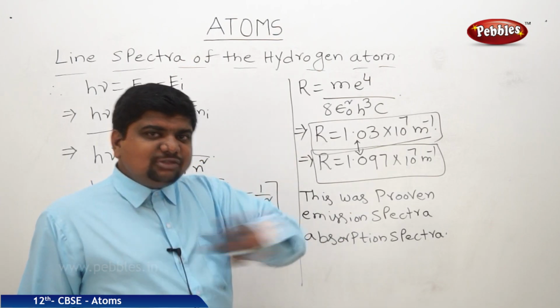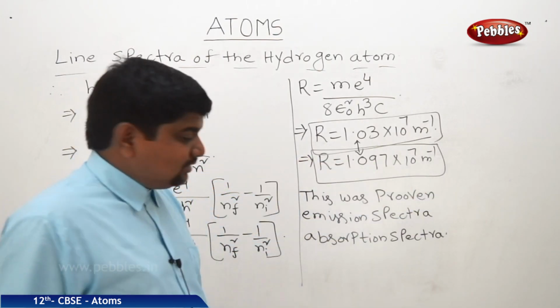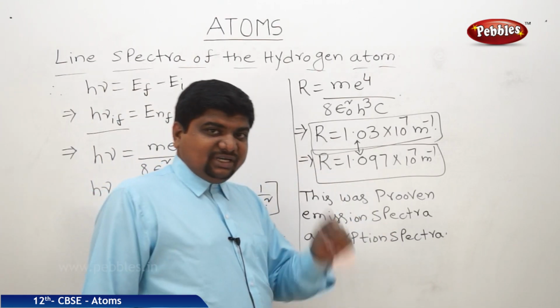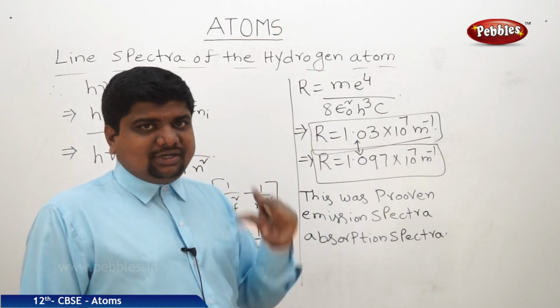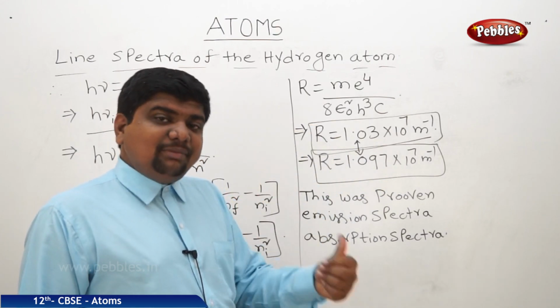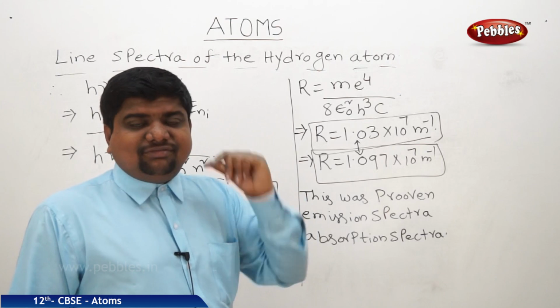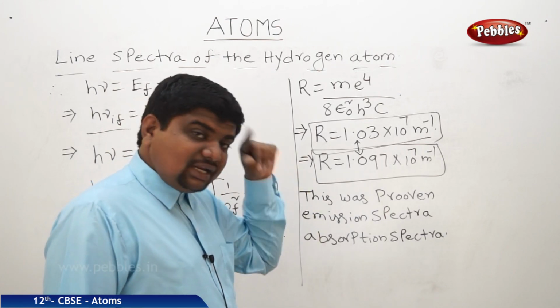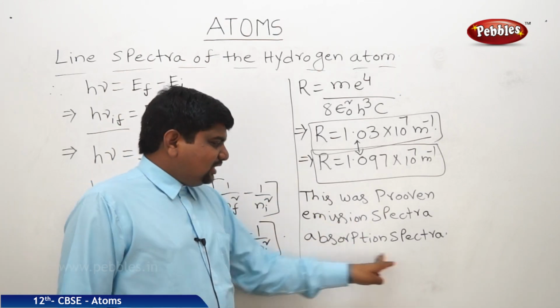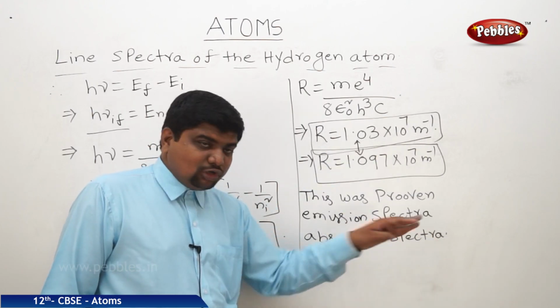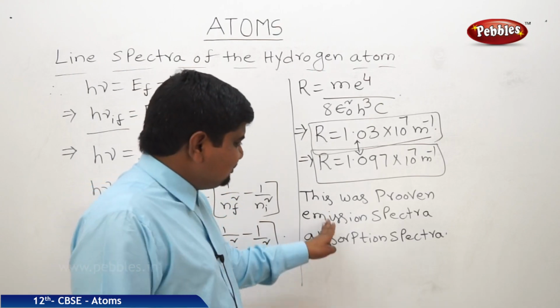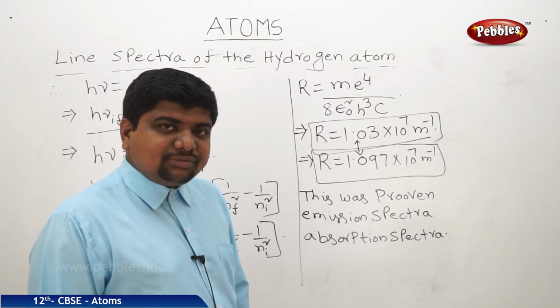That's why a light spectrum will be formed, and that line spectrum is called the emission spectrum. But when an electron absorbs a photon, that electron needs the same amount of energy to de-excite itself in the reverse order. That's why the spectrum which is due to the de-excitation is called the absorption spectra. So this is emission spectra and this is absorption spectra.